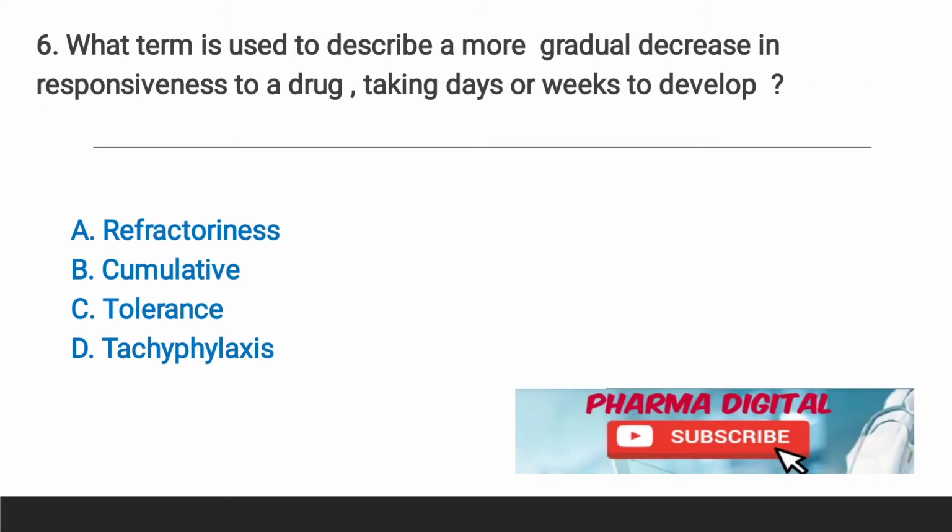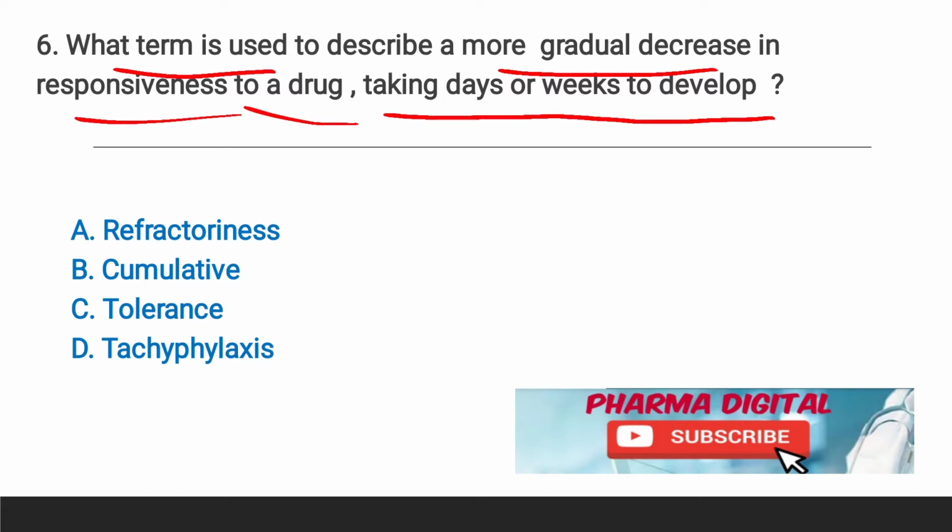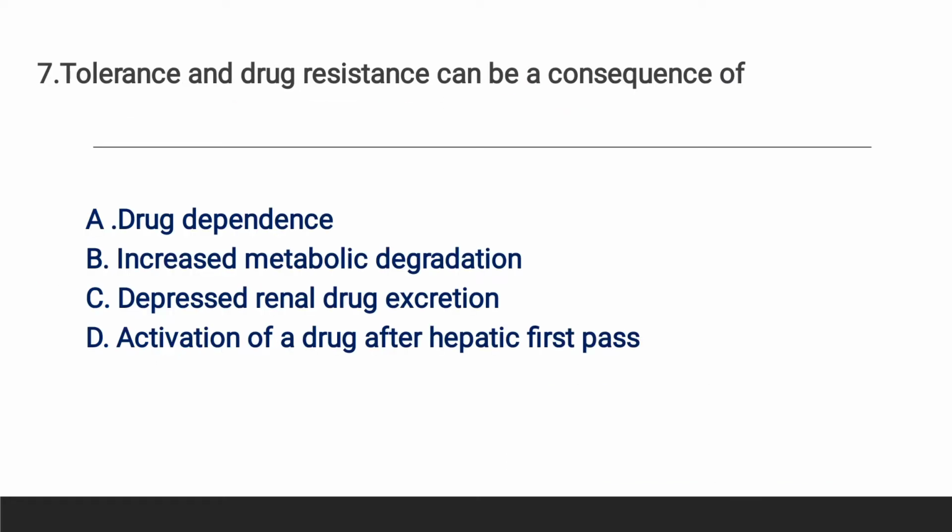Next, question number 6, what term is used to describe a more gradual decrease in responsiveness to a drug taking days or weeks to develop? So here the right answer is option C, tolerance. As you know, after taking the drug for a particular period, for particular weeks or months, the body starts to develop tolerance to the drug, and in that case we have to change the dose or change the drug.